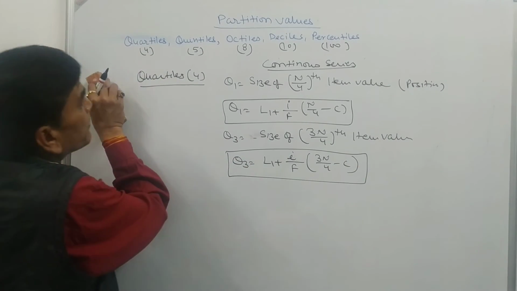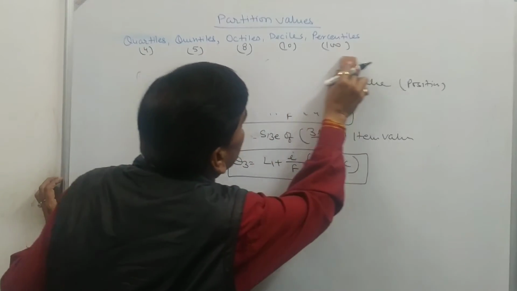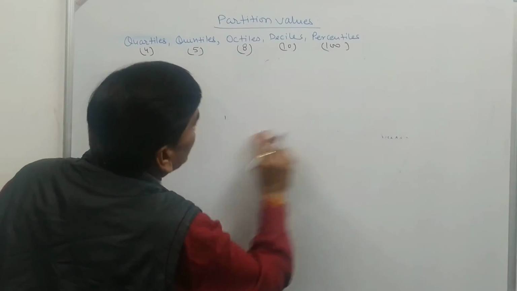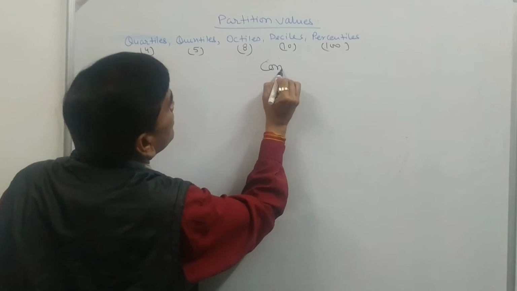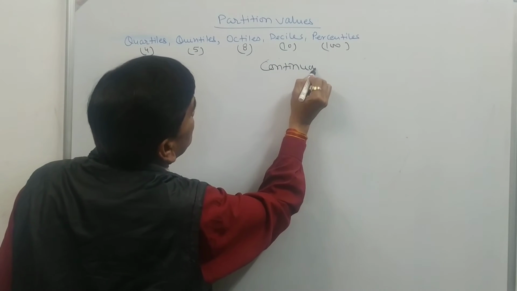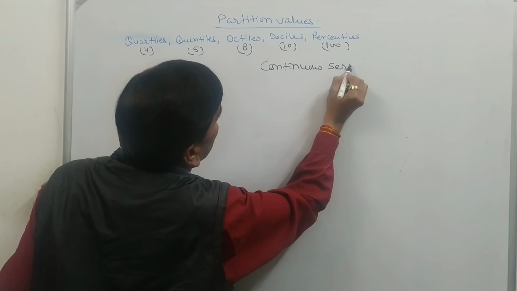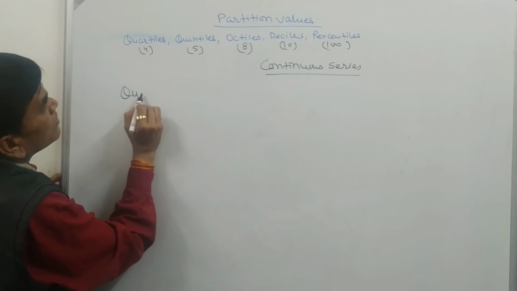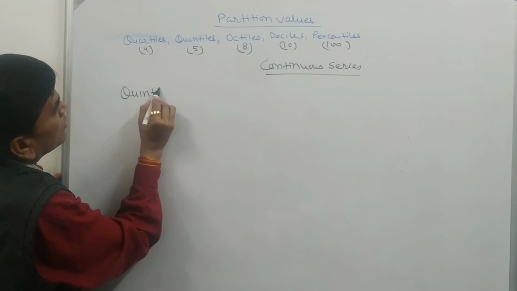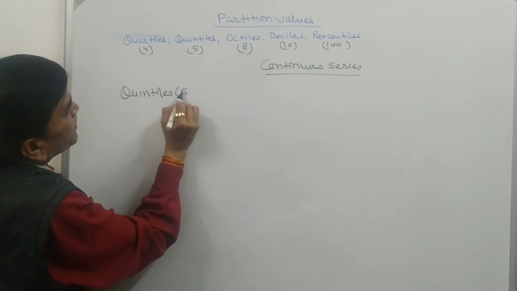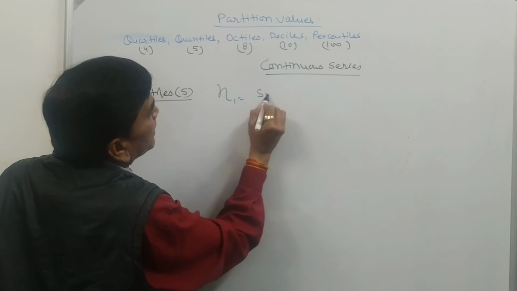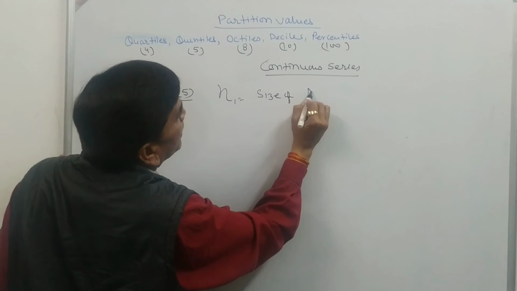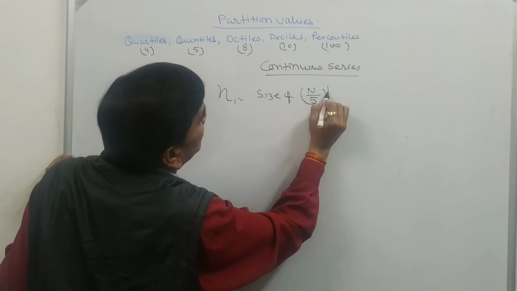Similarly, if we divide a series into 5 equal parts, quantiles, 5 equal parts are there. So the first quantile is equal to size of n by 5th item value.